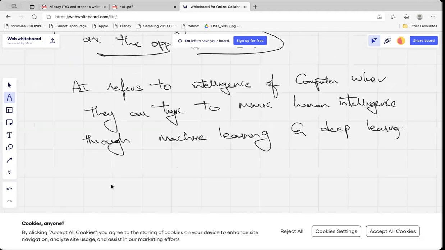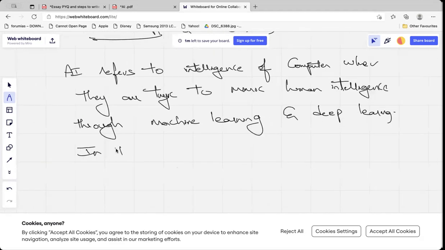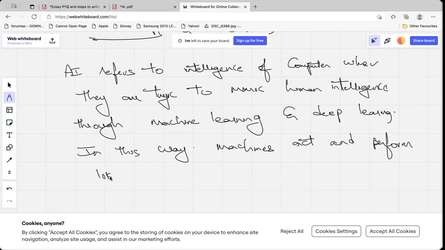So I have to build. In this way, machines act and perform like humans because of the ability to self-learn.